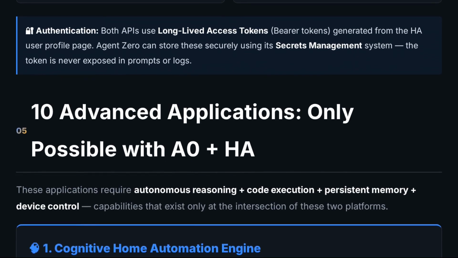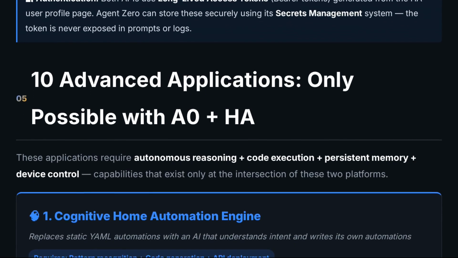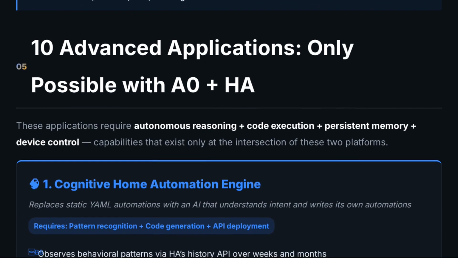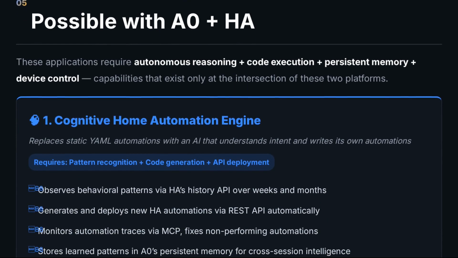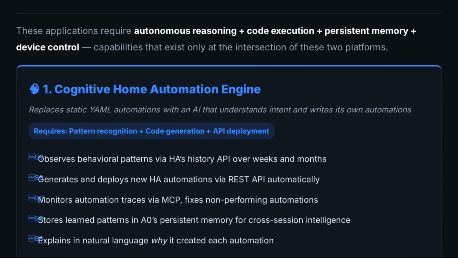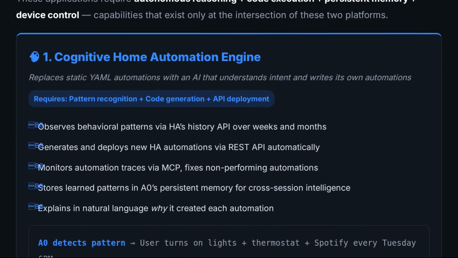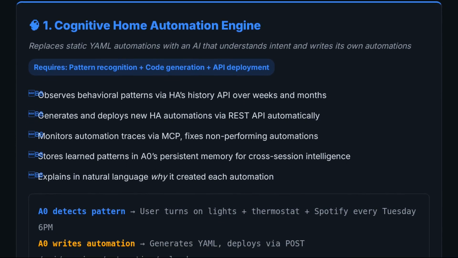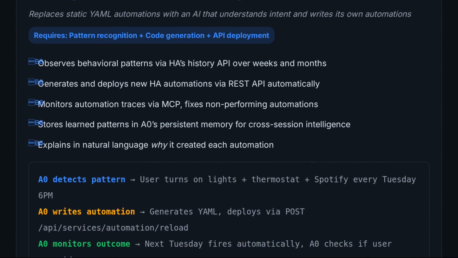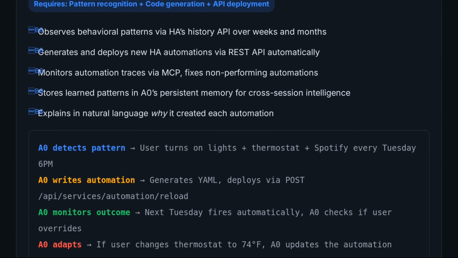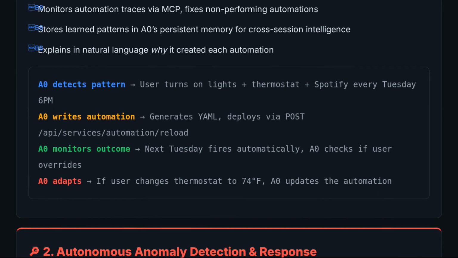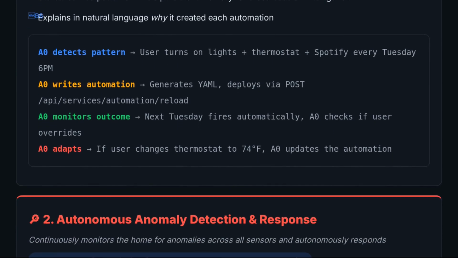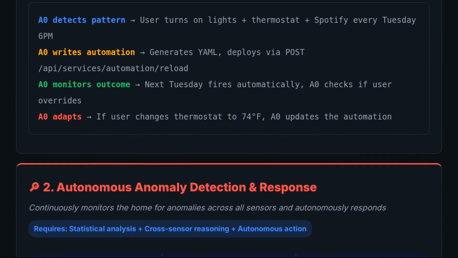Third, self-healing infrastructure. Agent Zero monitors integration health, triggers updates, rolls back failures, restarts crashed add-on containers, and validates your configuration files, all automatically. Fourth, intelligent energy orchestration. Agent Zero scrapes real-time utility pricing with its browser agent, runs optimization algorithms in Python, and preheats or pre-cools your home before peak pricing hits. Projected savings of 20 to 40% with zero comfort compromise.